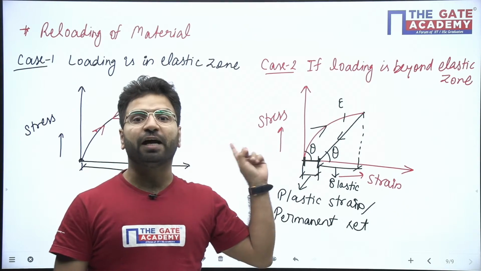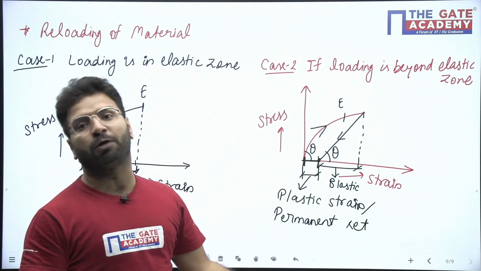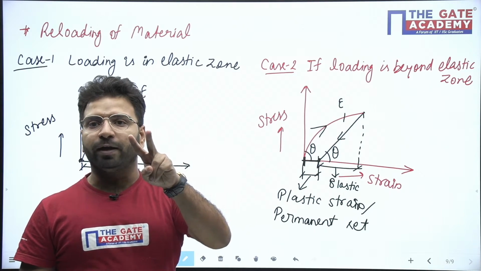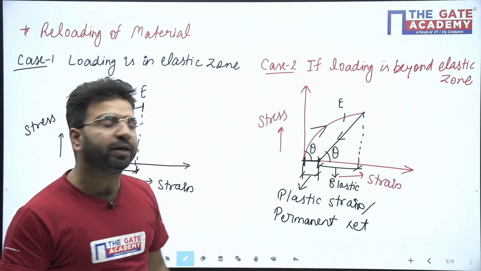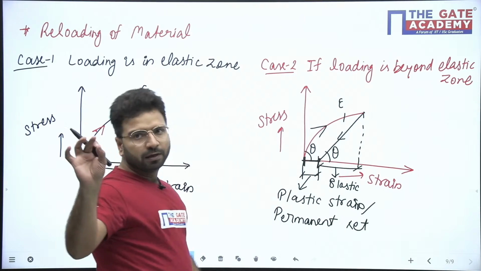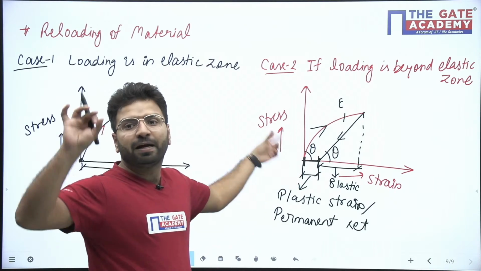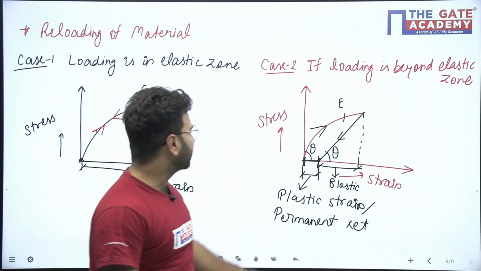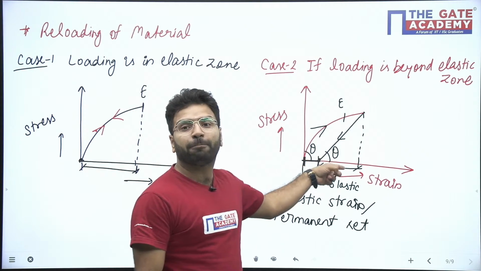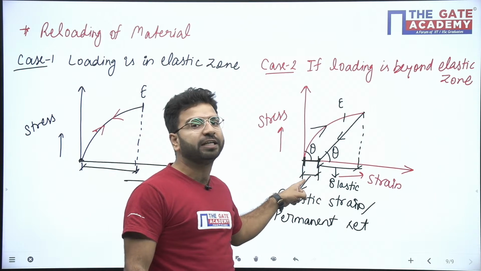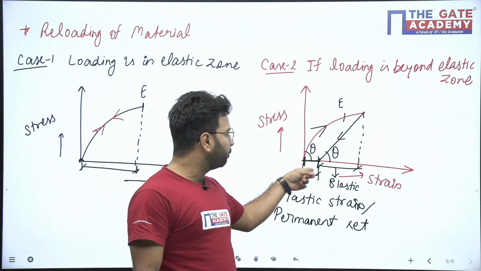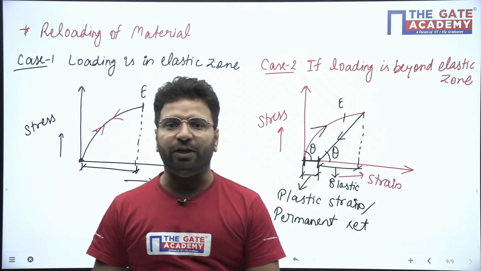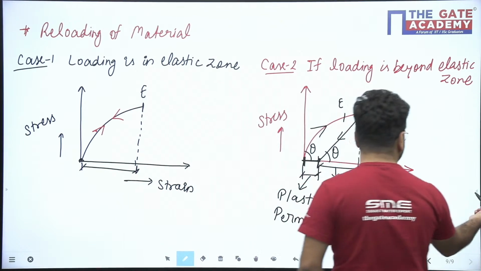Questions have come in Mechanical many times from this concept. Only two things you have to remember. If loading is beyond the elastic limit, the initial slope will be the same, and definitely there will be some permanent set. The curve starts from here, but after unloading it is not reaching that point; it has stopped before that. It means some strain is there, that's called plastic strain or permanent strain. Let's see a question on this concept now.